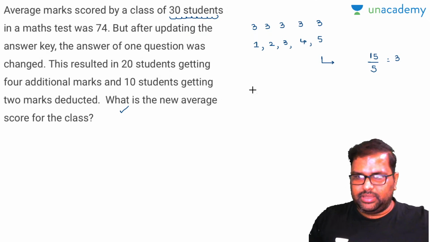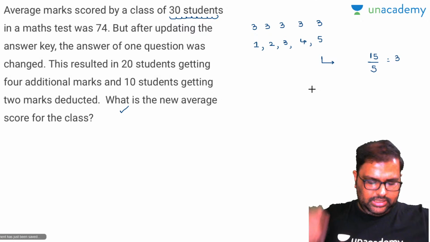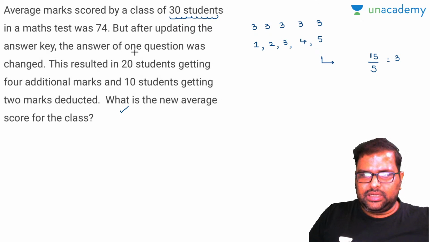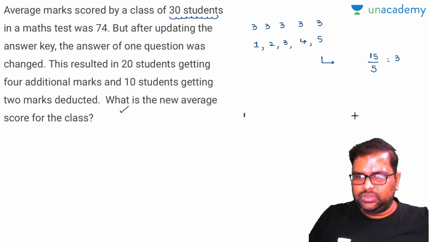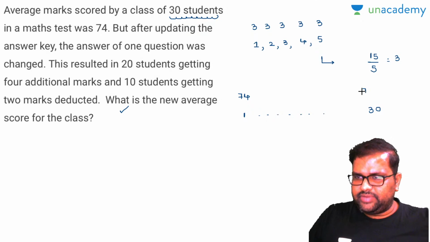You will be distributing the 74 equally to all the 30 students. See here, 1 to 30 students will be there. According to the average definition, everybody will be given 74, 74, 74, 74.